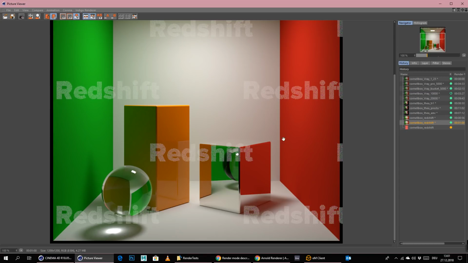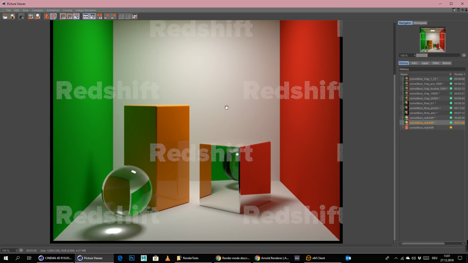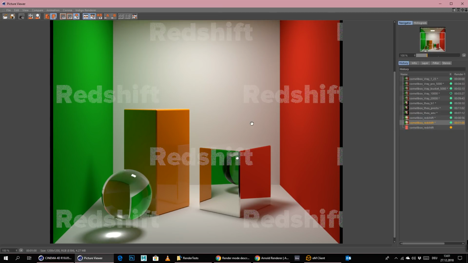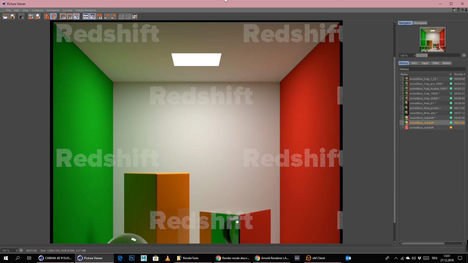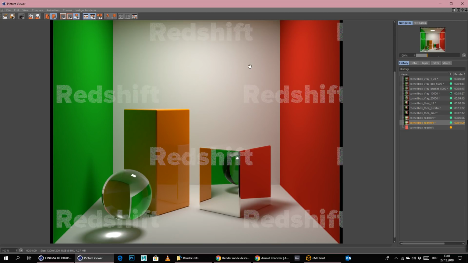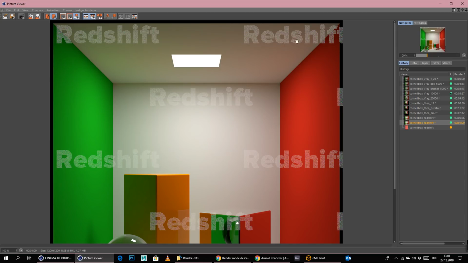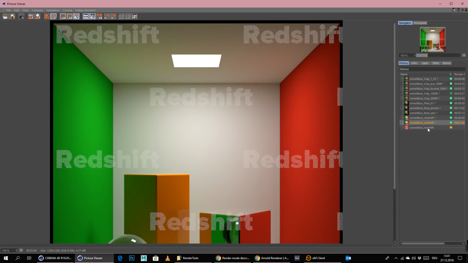But I mean, I really do like Redshift, to be honest. I mean, everything is there. The reflections are really good. The trace depth is more than enough. It's almost completely noise-free, and the caustics are looking pretty good. The only thing that really scares me here is, I don't know why it's not considering any caustics up here, actually. This is kinda weird.